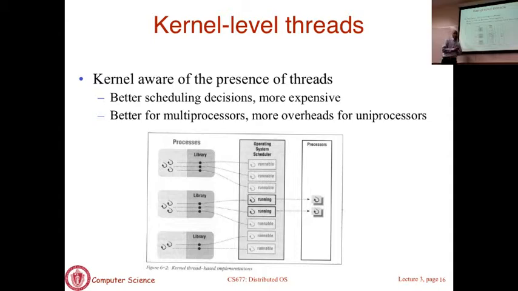There's one more thing that I did not mention: user level thread packages cannot directly make use of the presence of multiple cores for a single process. But kernel level threads can actually exploit the presence of multiple processors or multiple cores and provide thread level parallelism.